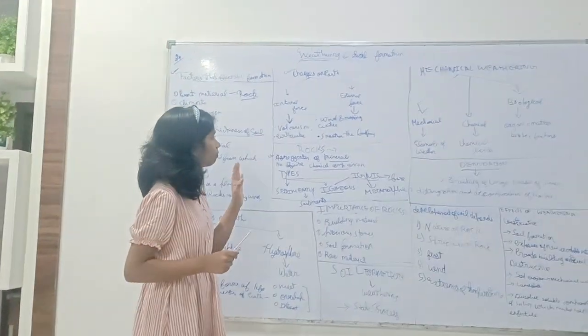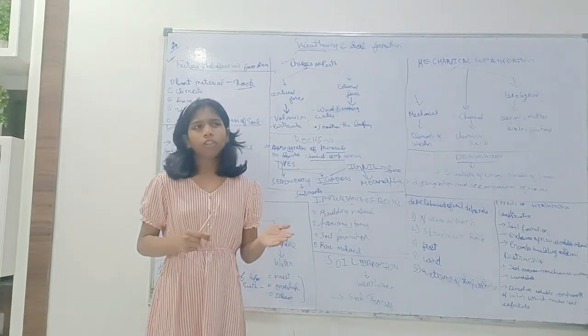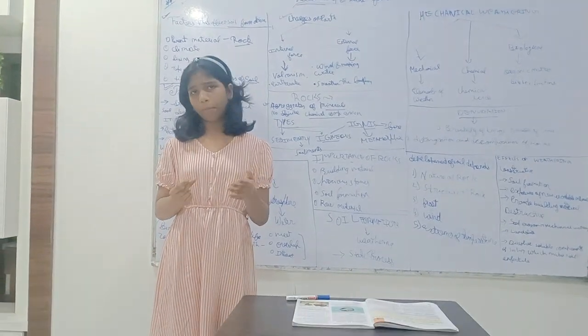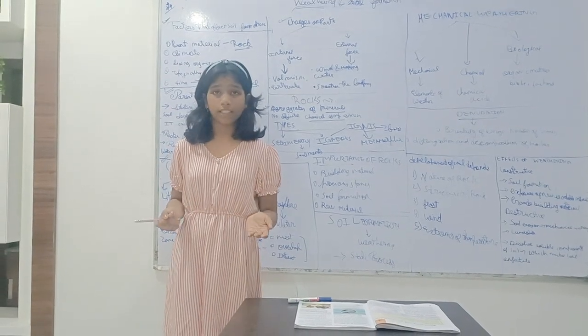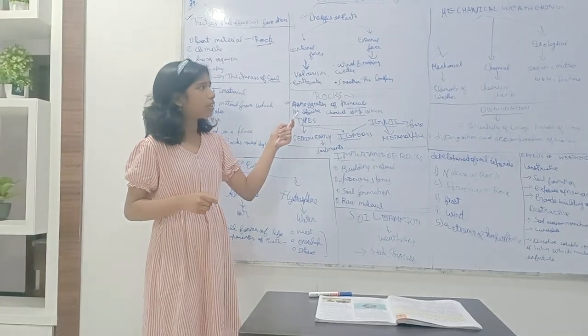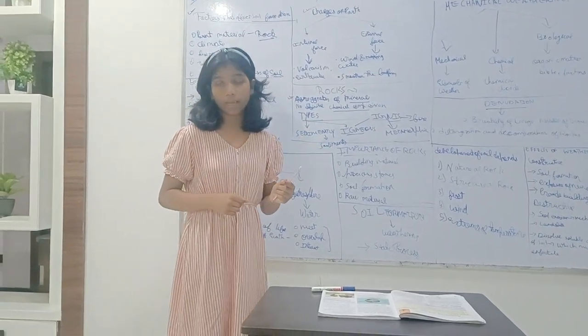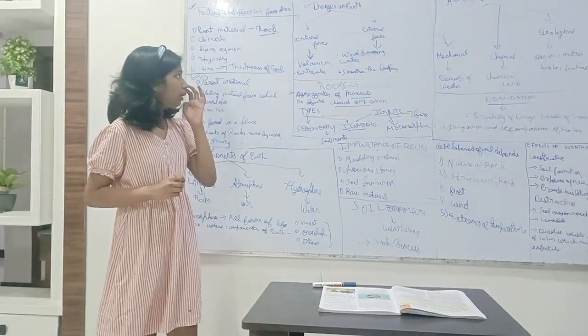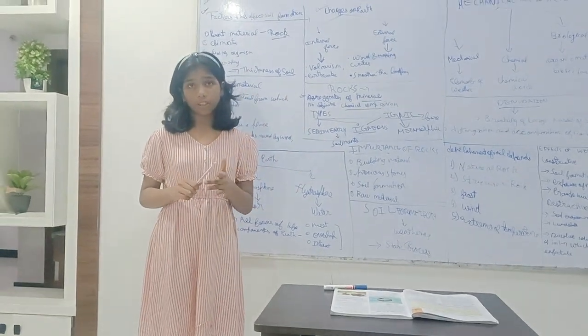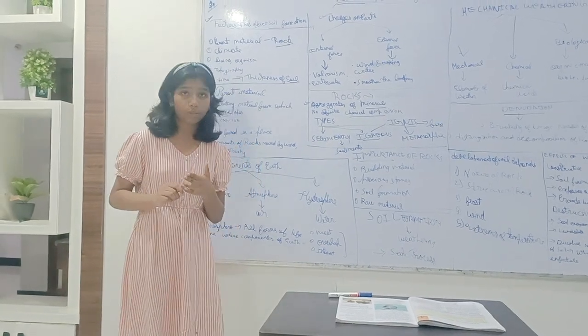Then comes changes on earth. Our earth is continuously changing from time to time. Why do these changes happen? The changes happen because of internal force and external force on the earth. Internal force includes volcanism and earthquakes.